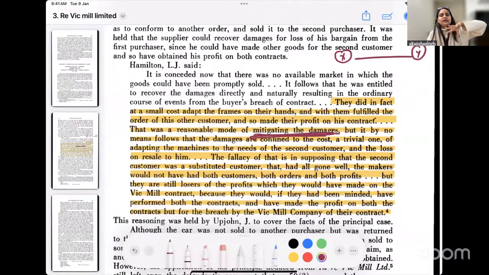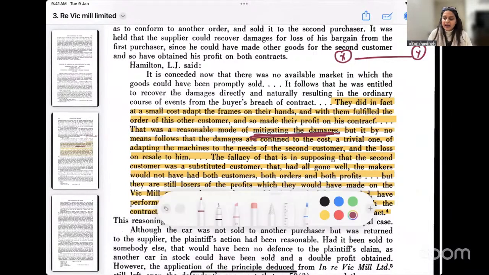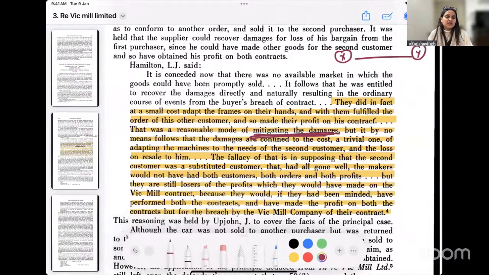But had Y not violated the terms of the contract, had he actually accepted the car, what would have happened? X would have made two profits out of this transaction. One profit by selling the car to Y, the other profit by making a new car with those alterations and giving it to the third party C. And that is how Y will be asked to pay compensation to X in this given situation.